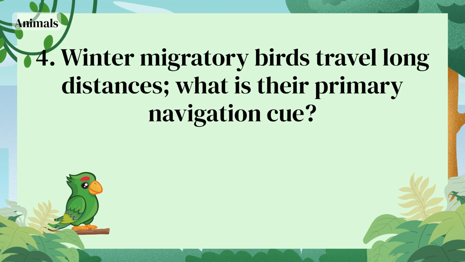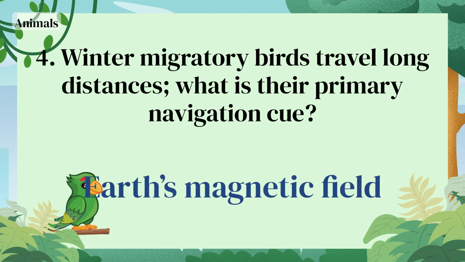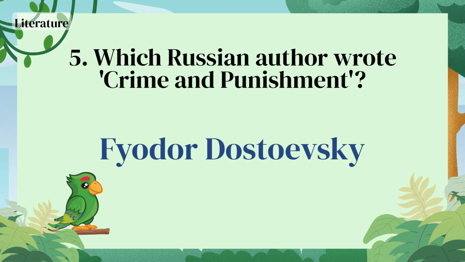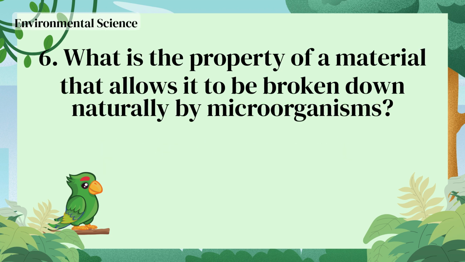Denmark. Winter migratory birds travel long distances. What is their primary navigation cue? Earth's magnetic field. Which Russian author wrote Crime and Punishment? Fyodor Dostoevsky. What is the property of a material that allows it to be broken down naturally by microorganisms?